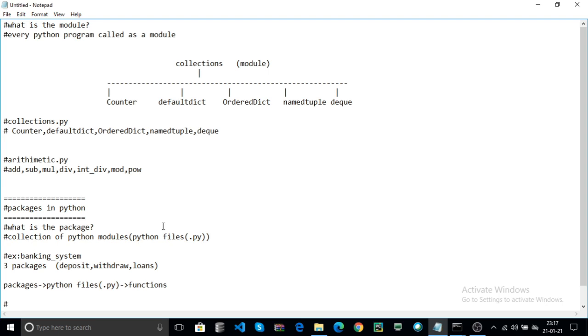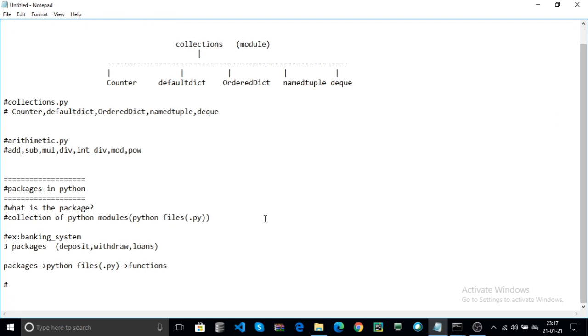Now how do we create a package? First you create one .py file, that is __init__.py. This is the initialization of your package.